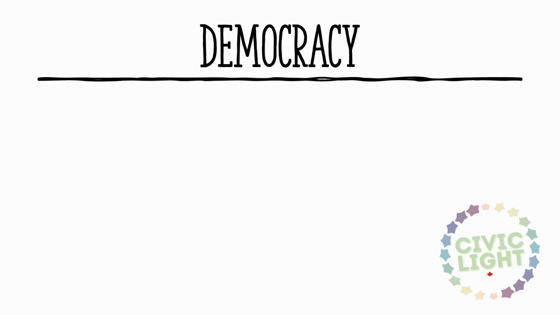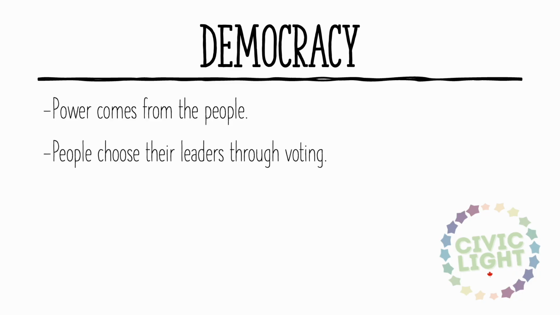The next key idea to understand the Canadian government is democracy. Democracy means that political power comes from the people, that people choose their leaders through voting. In Canada, political power does not come from a king, a dictator, or the military. It comes from the public. Canada is a representative democracy, meaning people choose leaders who make decisions on their behalf.